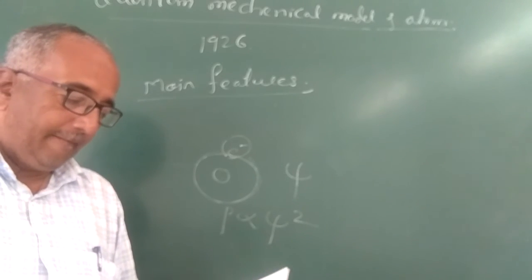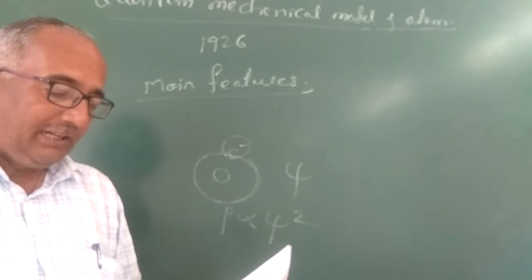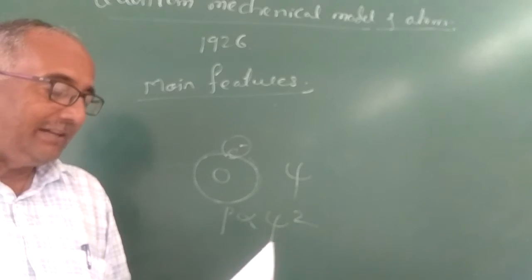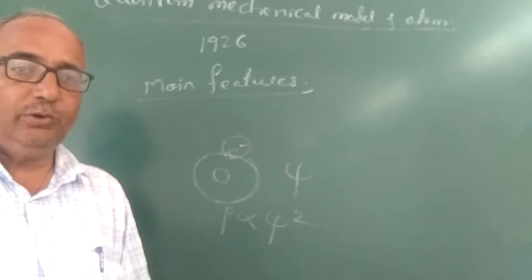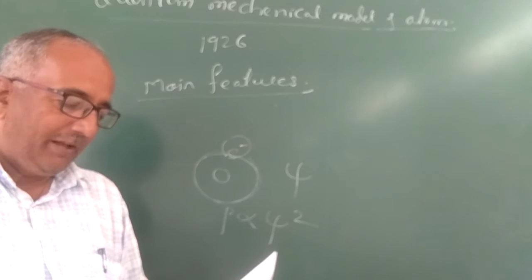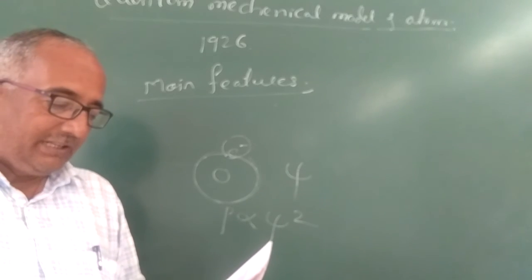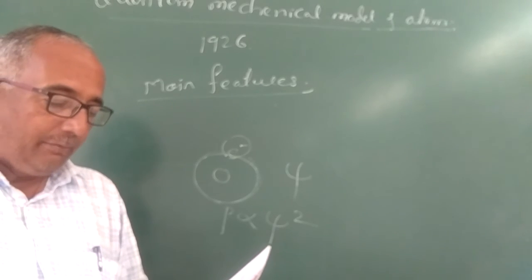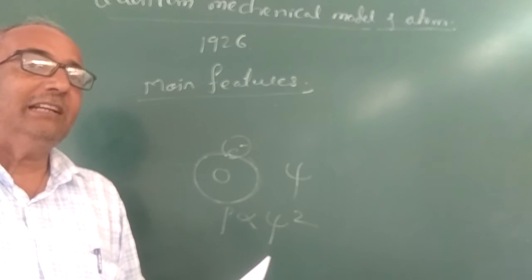Both the exact position and velocity of an electron in an atom cannot be determined simultaneously. I already told you. According to the Heisenberg uncertainty principle, both the exact position and the velocity of an electron in an atom cannot be determined simultaneously.